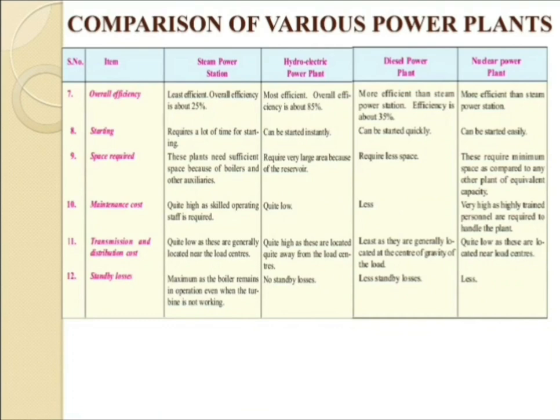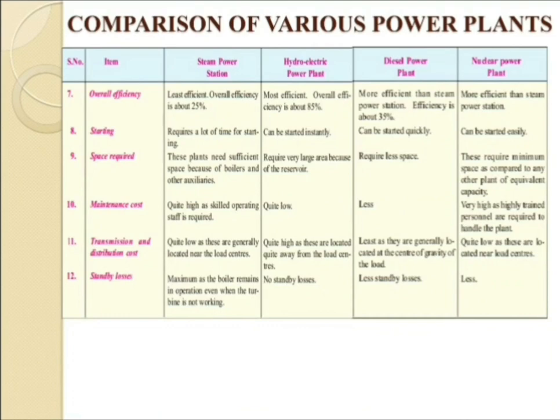Next category, that is the transmission and distribution cost. The transmission and distribution cost for the steam power station is quite low. For the hydroelectric power plant it is very high, as these plants are located quite far away from the load centers. For the diesel power plant, it is again very low, and for the nuclear power plant, it is again low.